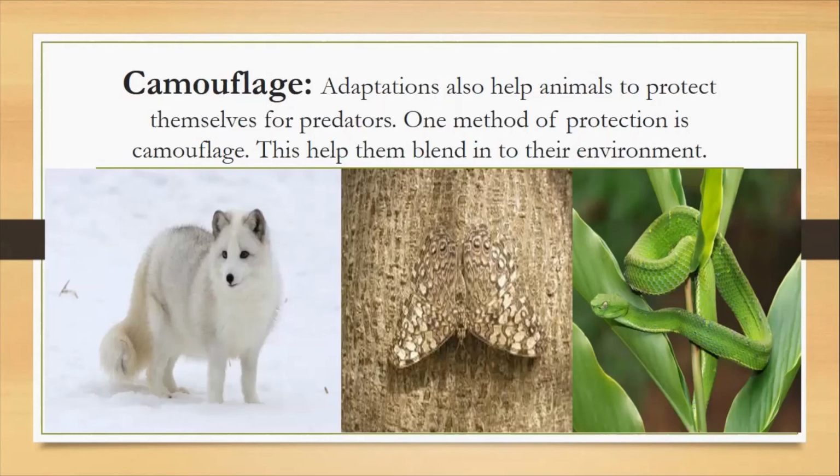This helps them to blend into their environment so they can't be seen easily by the predator. In the second picture, it's very difficult to figure out where the butterfly is because it's camouflaged. And in the third picture, it's difficult to figure out the green snake, right? So camouflage is another method of protection.